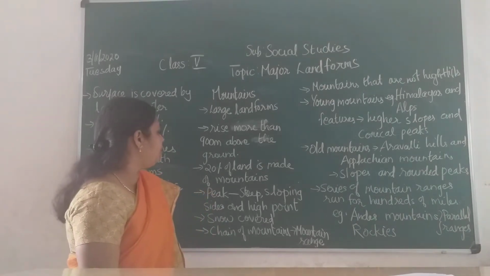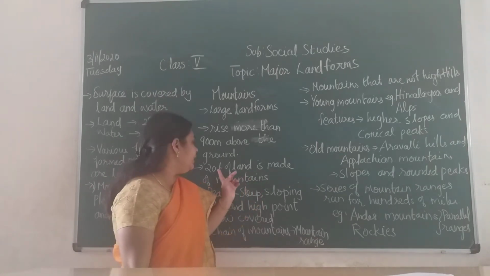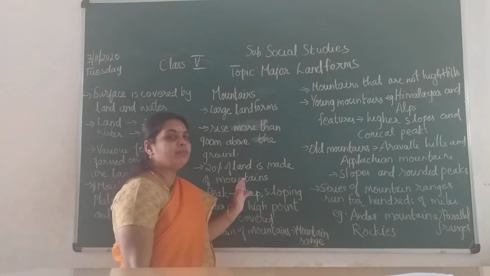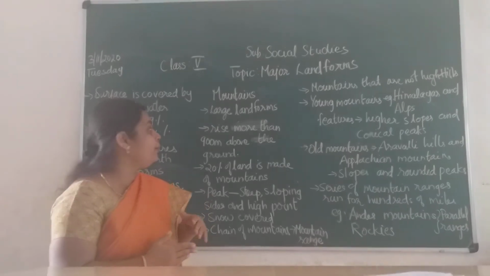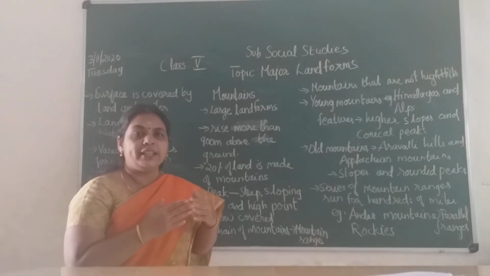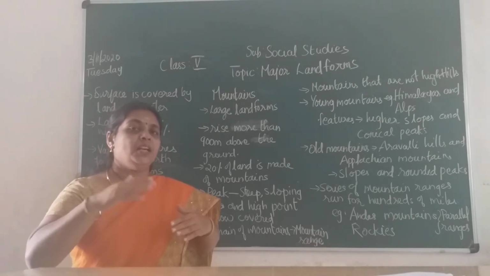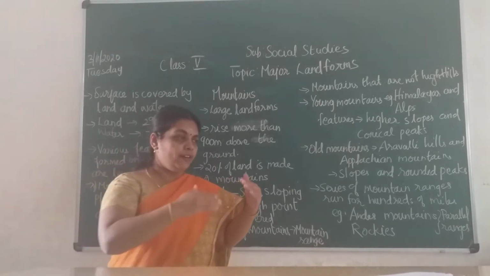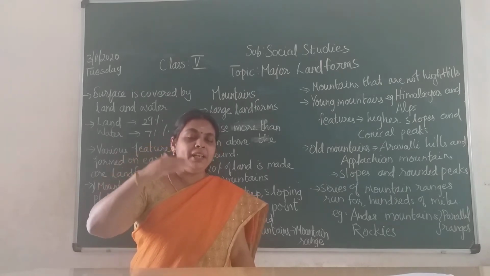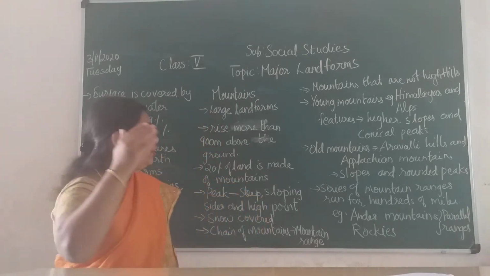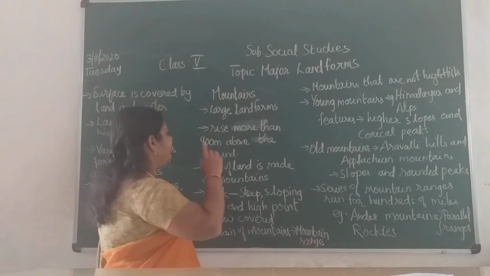Nearly 20% of the land is made of mountains. Then how a mountain is formed: this volcanic eruption you could have heard. Because of that it pushes the landmass. Okay children, so in any one place the landmass starts rising and over millions of years the mountains grow and reach up to the height of 8,000 meters or 9,000 meters.